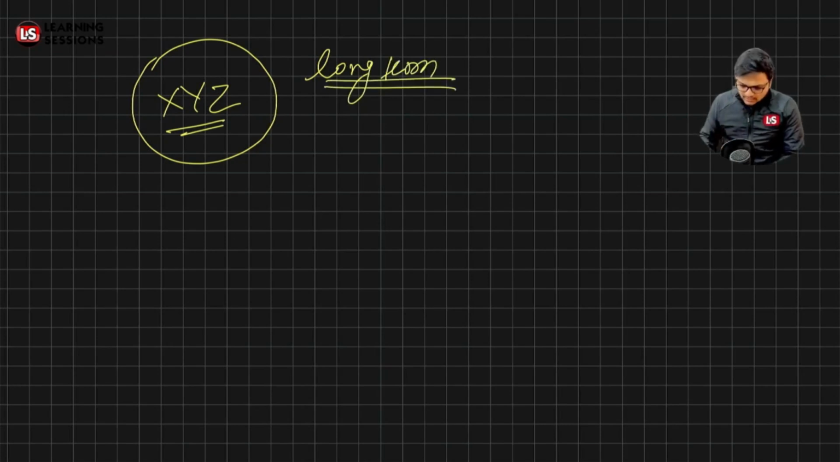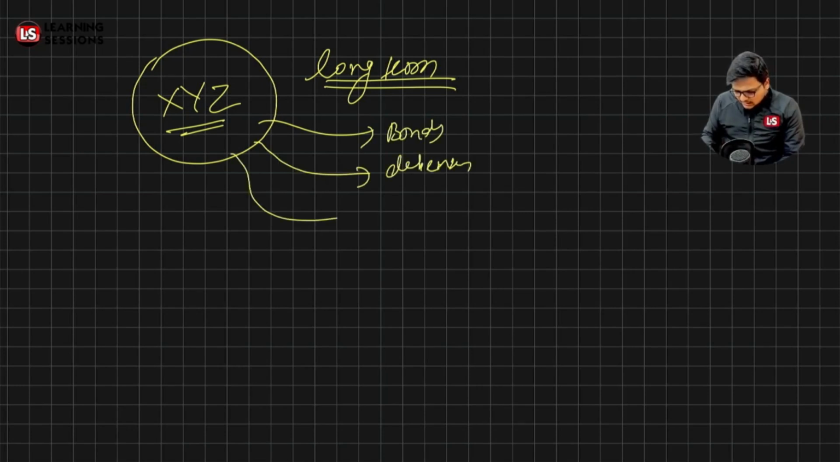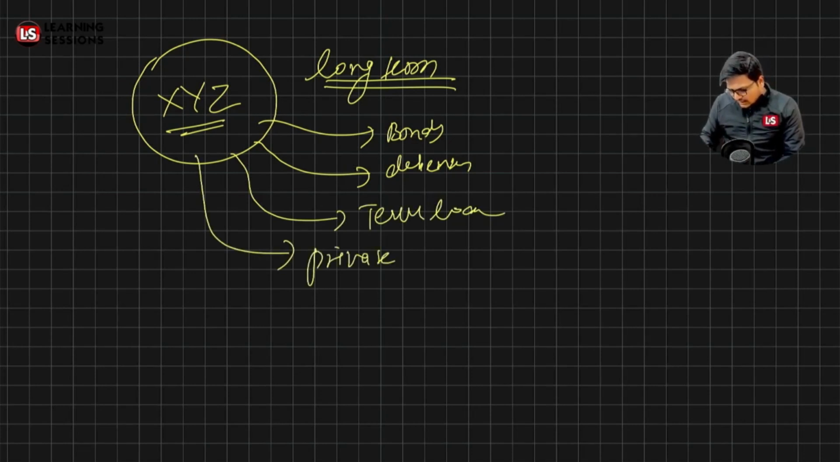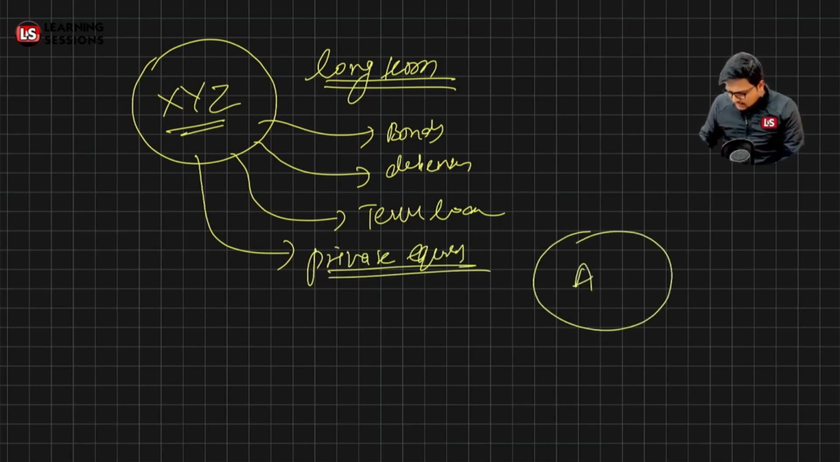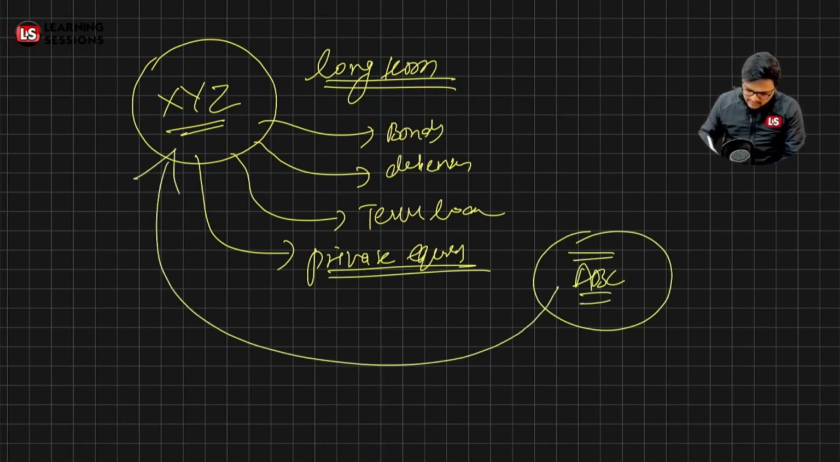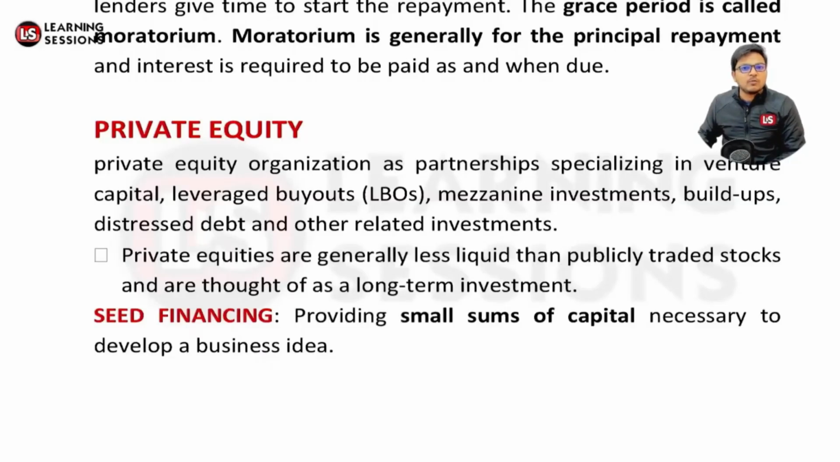Over there, now they can go for issuing the bonds, they can go for issuing the debentures, or they can take a term loan from the banks, term finance, or they can go for the private equity. Now in case of private equity, these are basically specialized organizations. Let's say ABC company is there, which is basically a private equity joint venture company. Further, this company will be investing the funds into XYZ for a longer term duration. That's related to private equity.